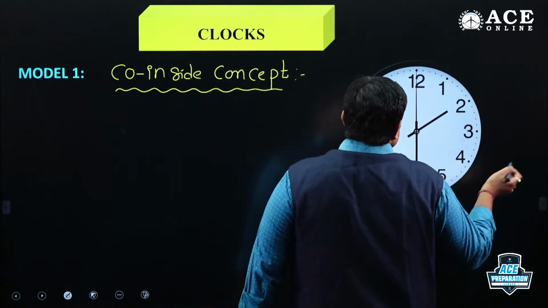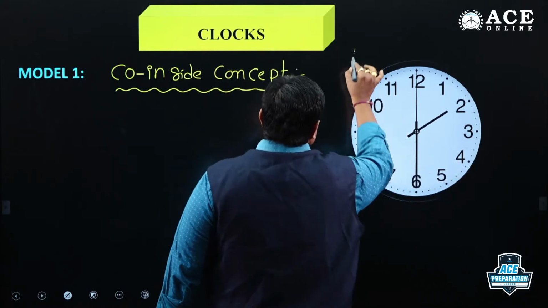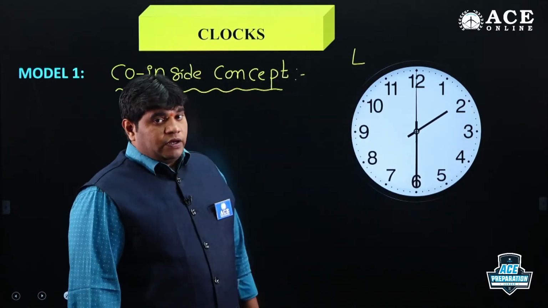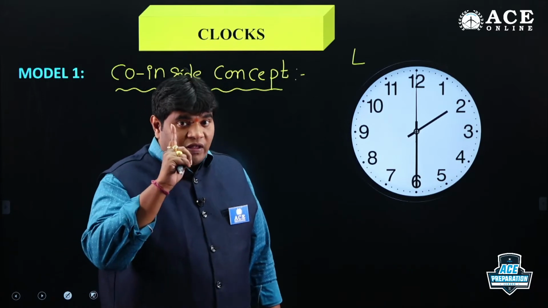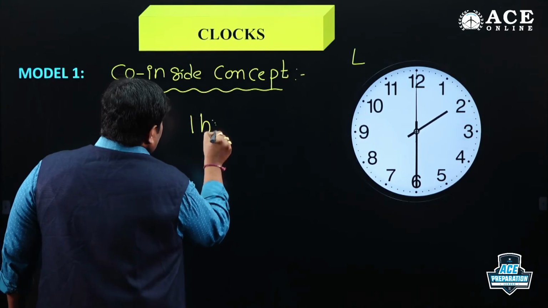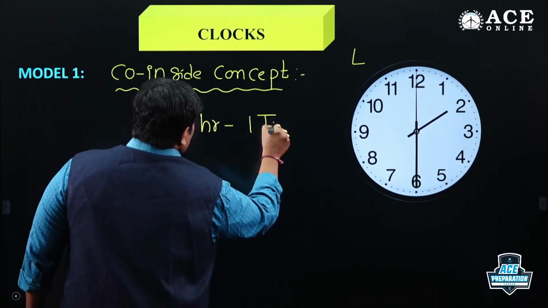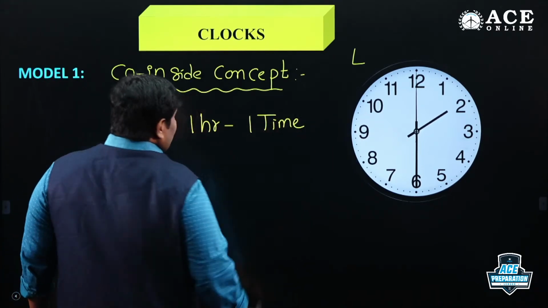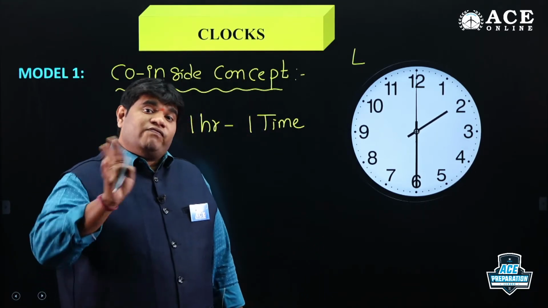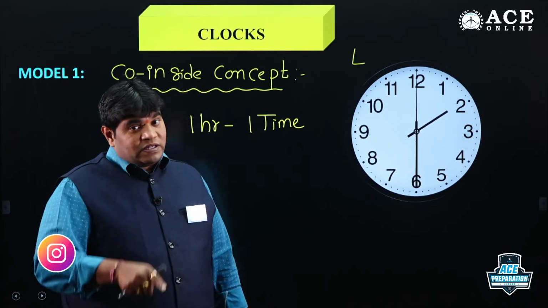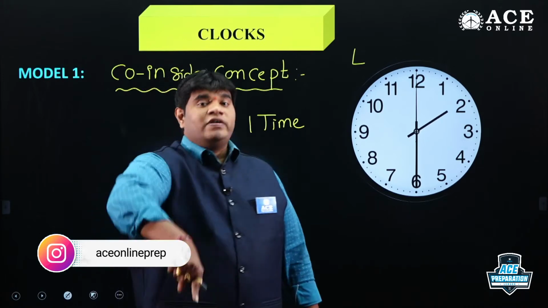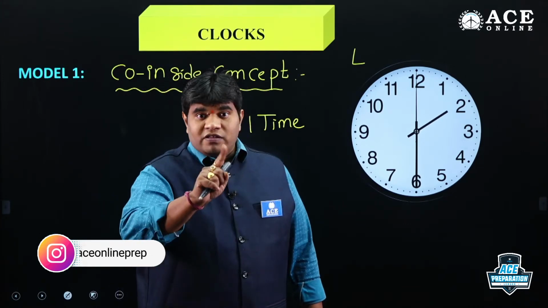So time from 3 to 4 o'clock means only one time. For 1 hour, one time. For 2 hours, two times. For 3 hours, three times. For 4 hours, four times. 5 hours, five times. 6, six times. 7, seven times. 8, eight times. 9, nine times. 10, 10 times. 11, 11 times. 12 is also 11 times only, not 12 times.